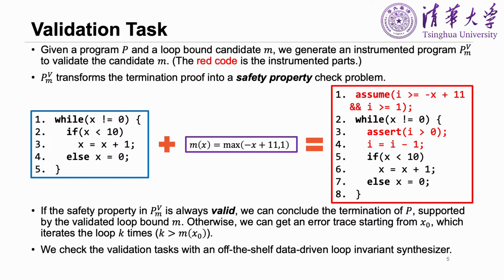We treat the validation task with an off-the-shelf safety property checker, which is based on a data-driven loop invariant synthesizer. Remember, the loop invariant synthesizer is also data-driven. In the later slides, we will discuss a data sharing mechanism between the safety property checker and the loop-bound learner to speed up the termination analysis.